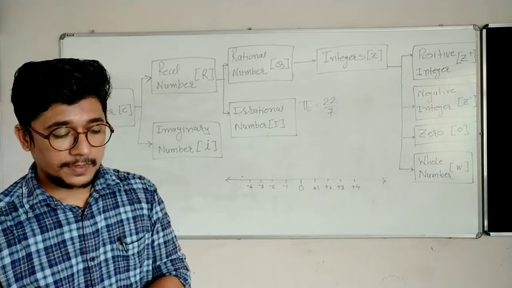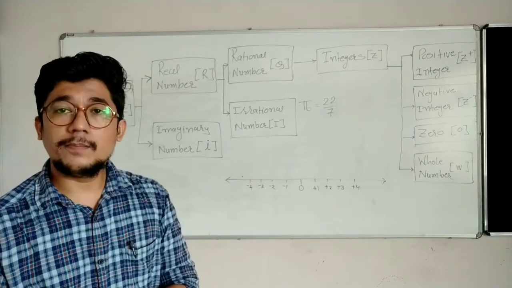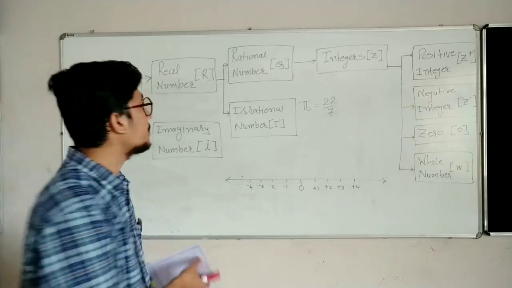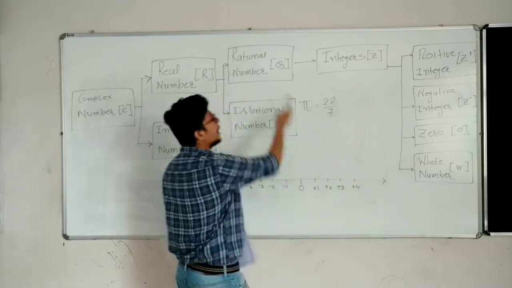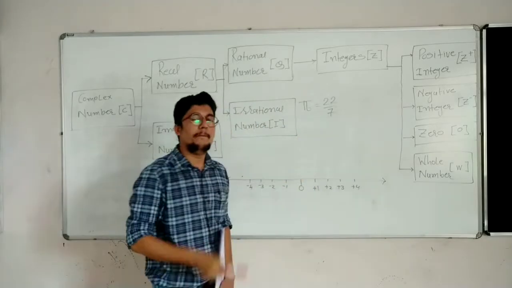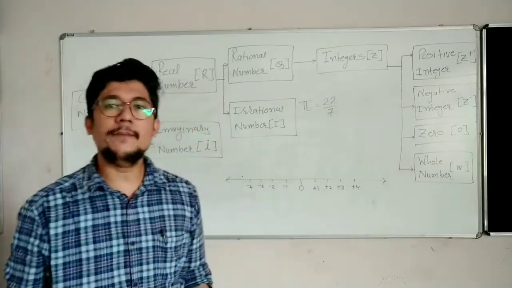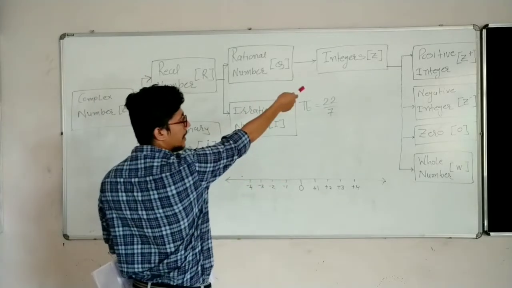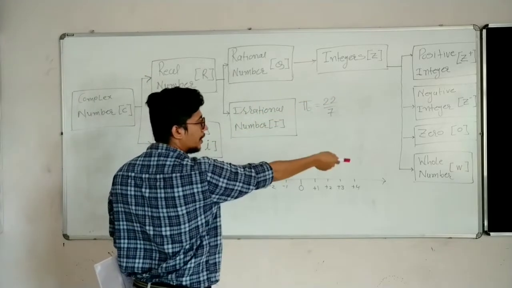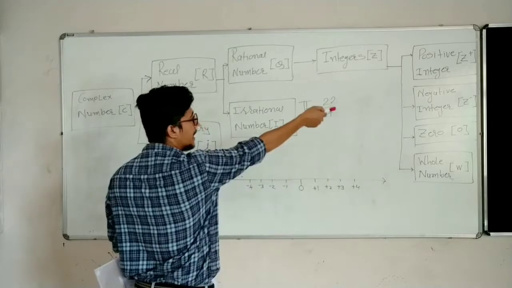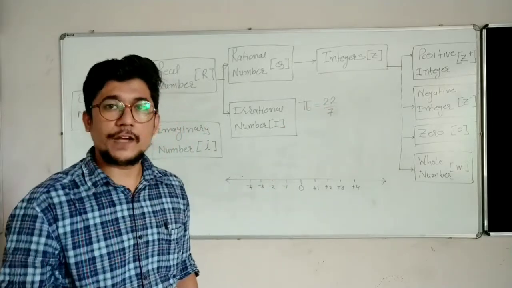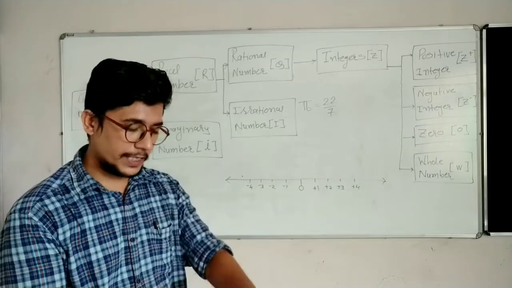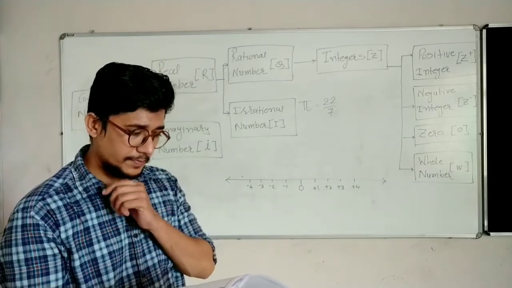Third statement. Every rational number is a whole number. Grandfather to son. Big no. False. Why? Because positive integers and 0 are whole numbers, but negative integers are not whole numbers. Plus rational numbers like 3/5 are not whole numbers. Okay?